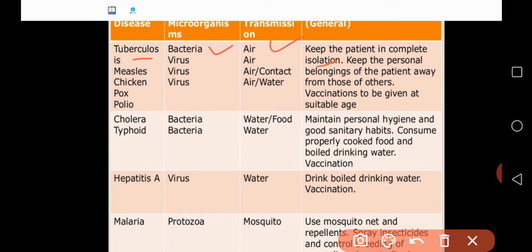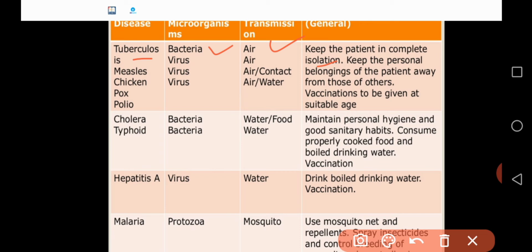How it is, that the disease will transmit through the air or contact. So how to prevent this particular disease? Some vaccinations are there, and also you have to keep the patient's belongings away from those of others.